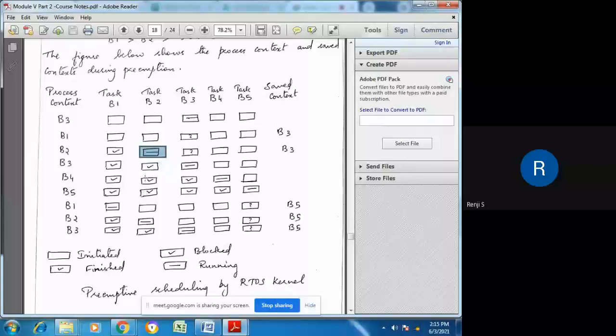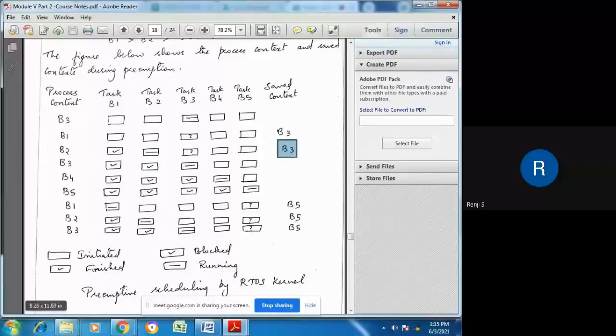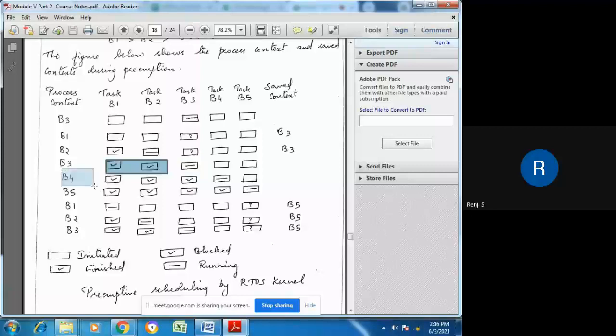And during the next stage, while it is executing, the context of B3, which is blocked, should be saved. Whichever task gets blocked, it should be saved. Now, in the next stage, B3 is getting executed because it is returning from block state, and B3 starts its execution, and the first two tasks have been completed. And in the next clock cycle, B1, B2, and B3 have been completed, and B4 gets its turn and it will start execution.